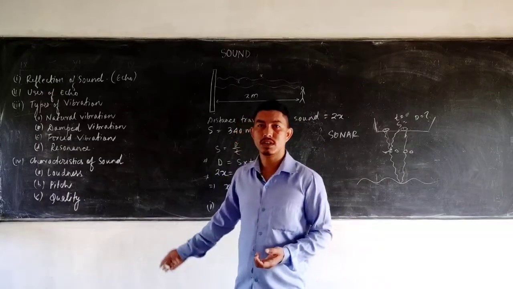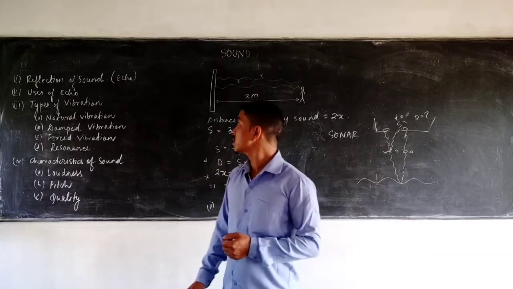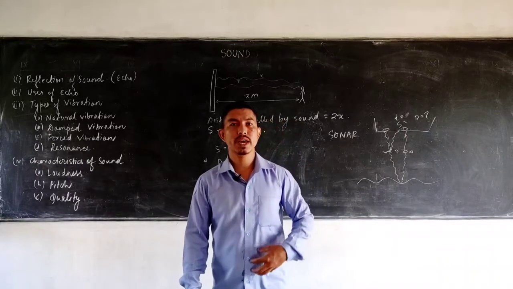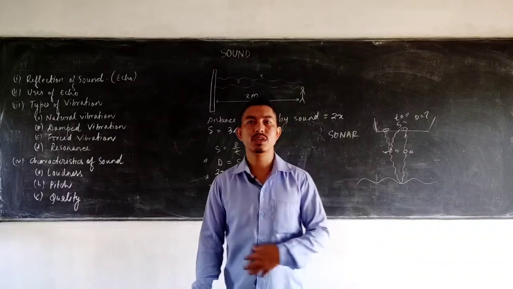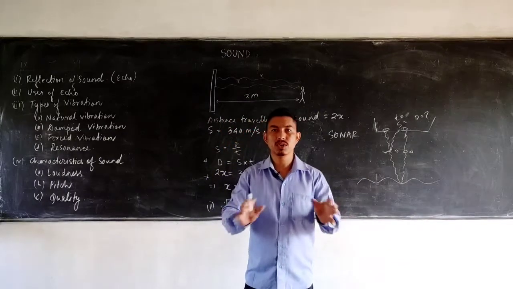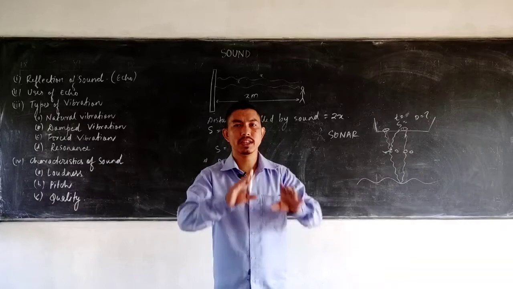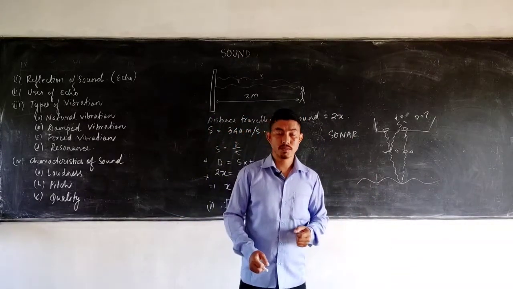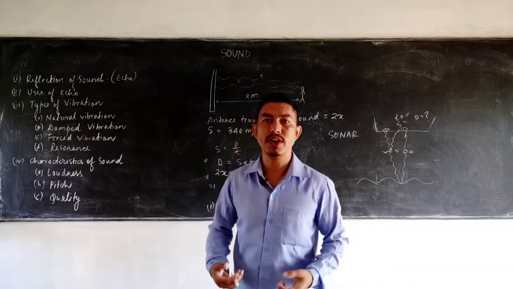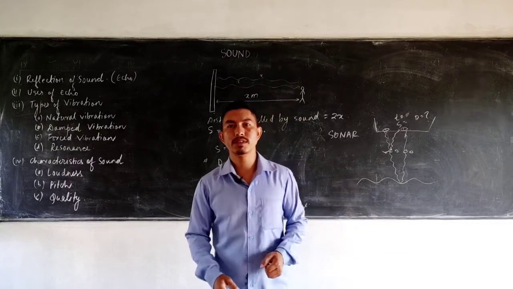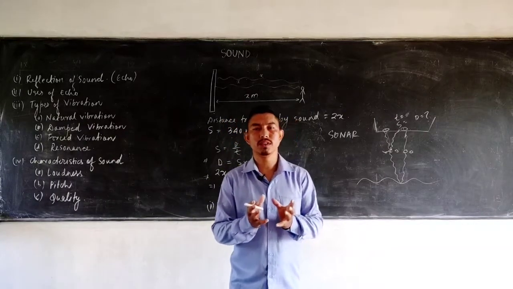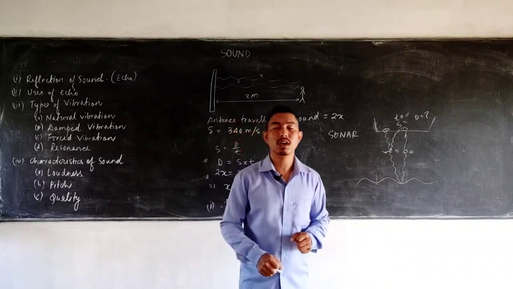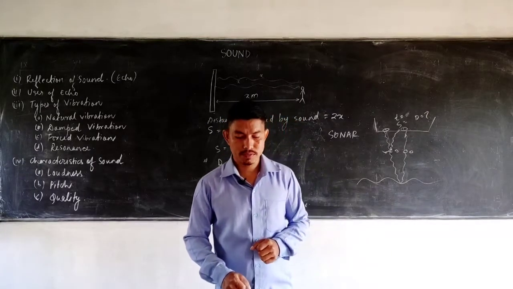Apart from this, the principle of reflection of sound is also used in the medicinal field. You must have heard of ultrasonography. In that, usually the ultrasound is sent through the human muscles and it strikes the internal organs and reflects back, and then it's shown on a screen. You must have seen it. Usually it's done whenever you have certain defects inside your body, or usually when women are pregnant. So the unborn fetus, that baby in the womb, is usually seen with the help of this reflection of sound, which is called USG or ultrasonography.